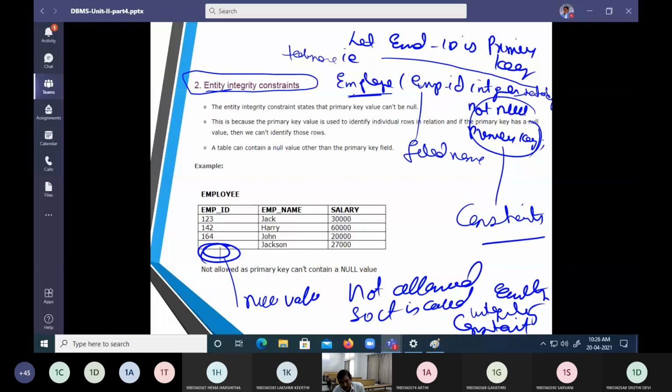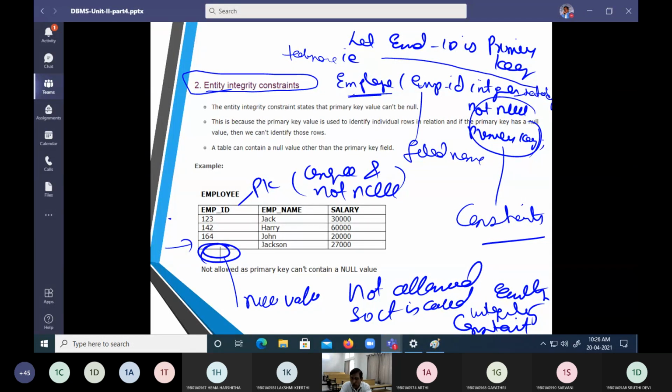Why do we call it an entity integrity constraint? We said that employee ID is a primary key, the employee entity's primary key. What is the definition of a primary key? It is unique and not null. But we are inserting a null value.